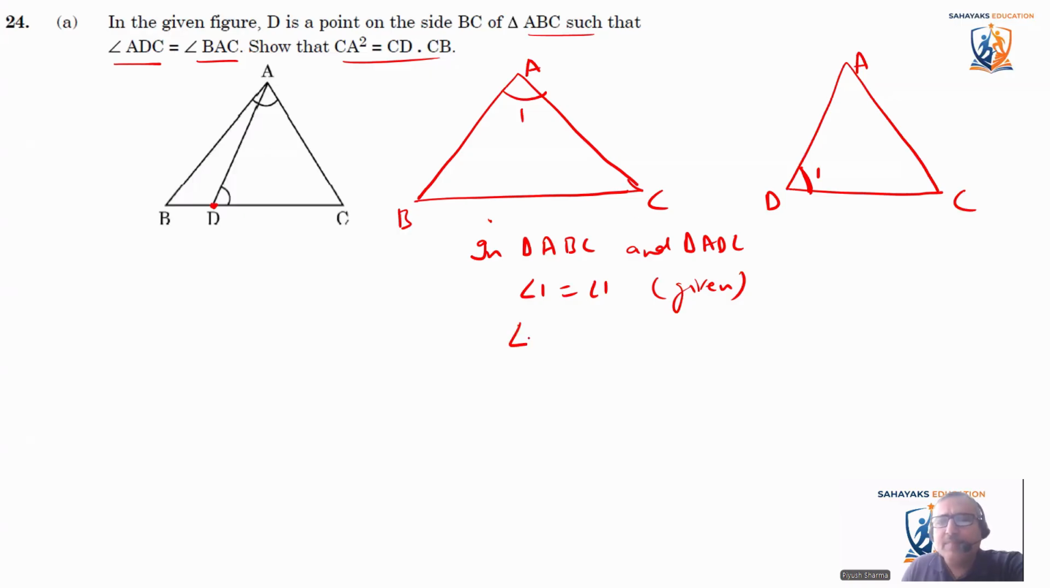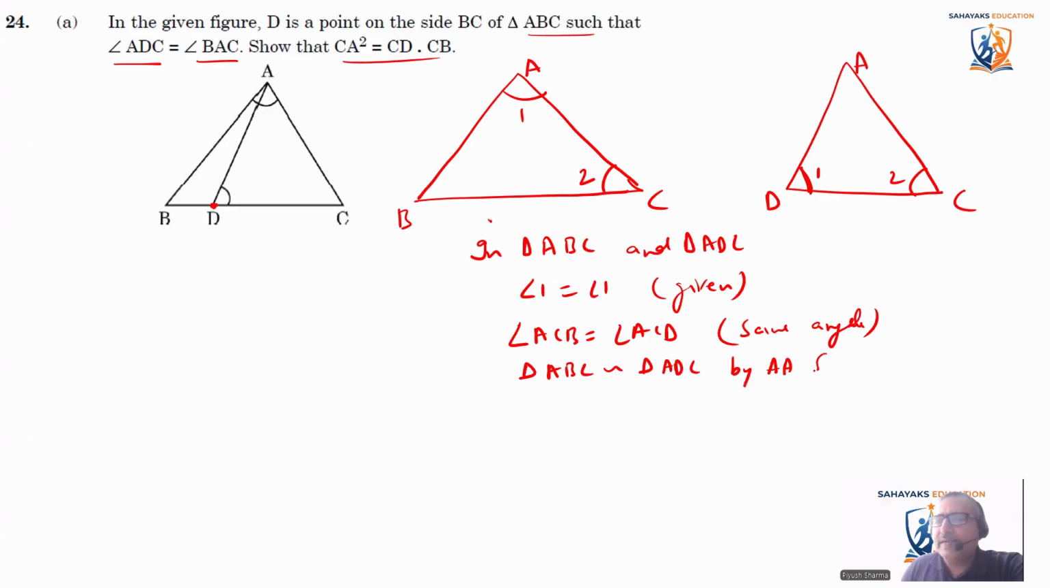So here I'm mentioning angle ACB is equal to angle ACD, same angle or common angle. If this is 2, this is 2. So now these two angles are same. So if these two angles are same, I can say that triangle ABC is similar to triangle ADC by AA similarity. So these two triangles are similar. So that means third angle will be equal to third angle. This is 3, and this is equal to 3.